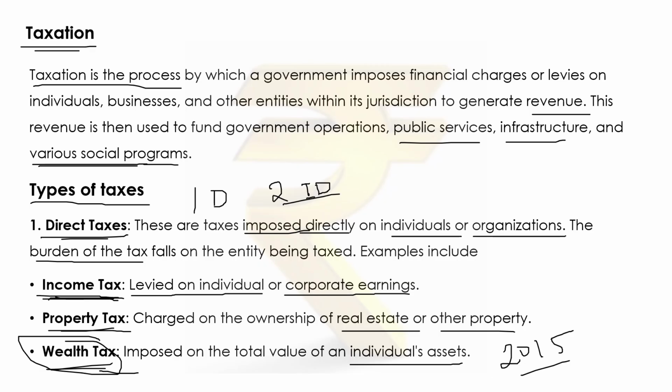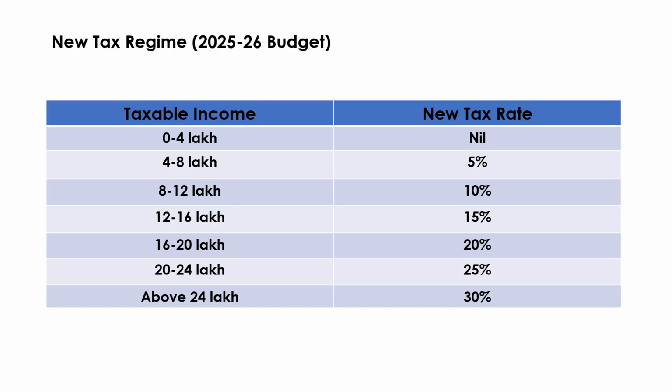And we can see now what tax rate is there on income. Here we can see the new tax regime as per the 2025-26 budget, the new income tax slab. This column presents the tax rate, and this is the income range, up to 0 to 4 lakh.